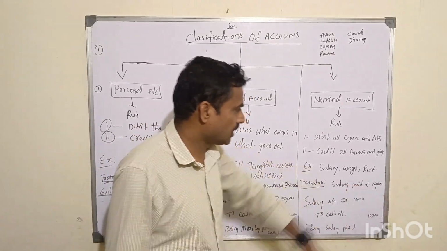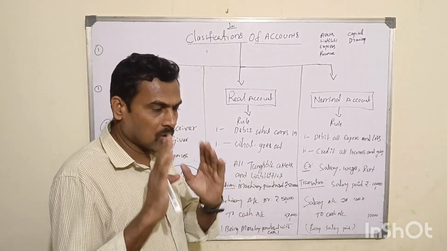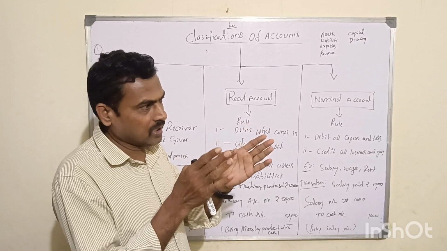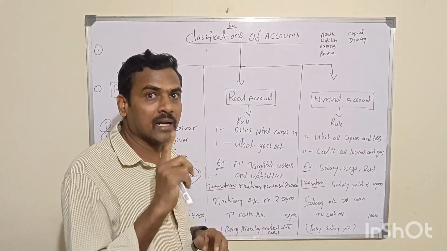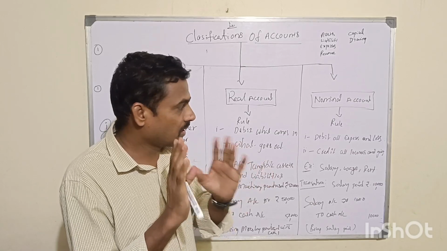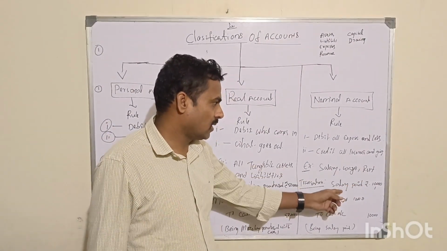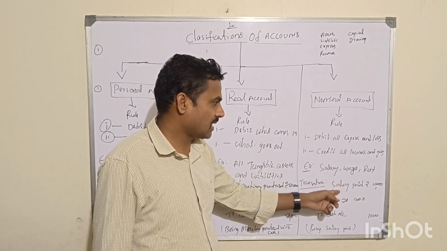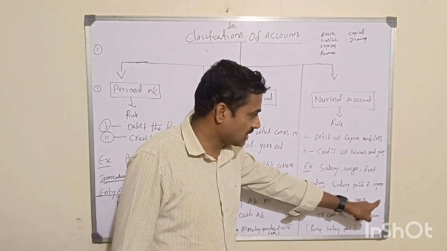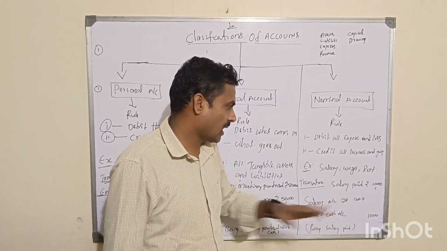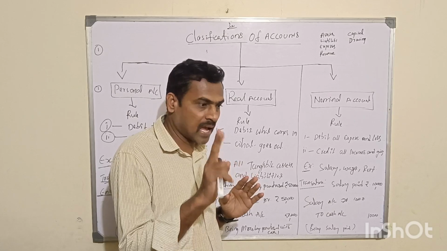Salary paid 10,000. Now, apply the accounting rule. What is the accounting rule? Analyze the transaction and identify what is the debit and what is the credit. Now, salary paid. That means we know salary is an expense and cash is an asset. Cash is asset, salary is expense. We identify the two aspects.